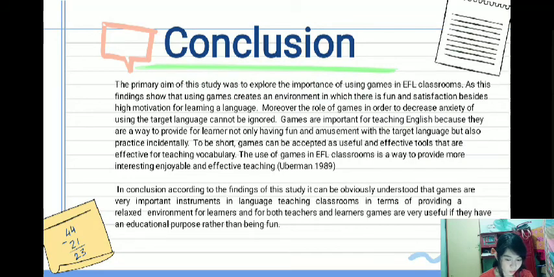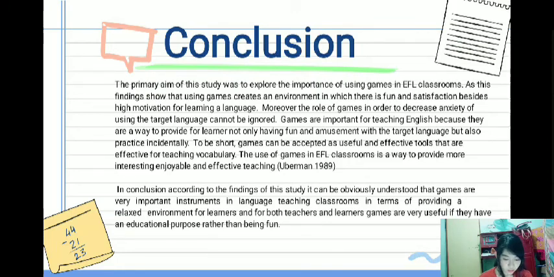Games are important for teaching English because they are a way to provide learners not only with fun and amusement with the target language but also practice incidentally. To be short, games can be accepted as useful and effective tools for teaching vocabulary. The use of games in the EFL classroom is a way to provide more interesting, enjoyable, and effective teaching.